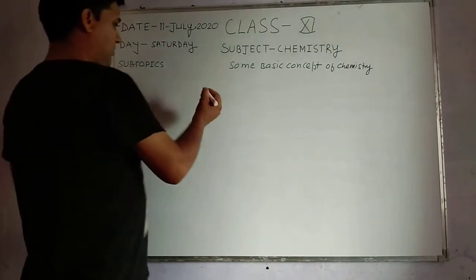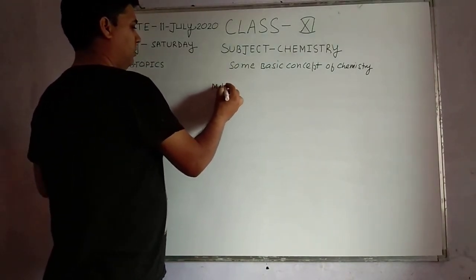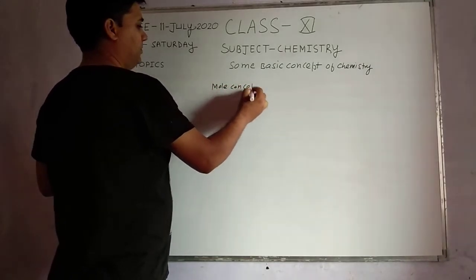Next, I am going to discuss the mole concept.